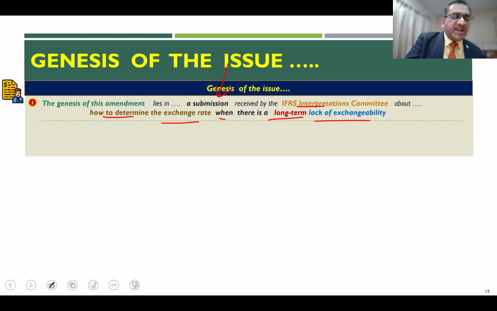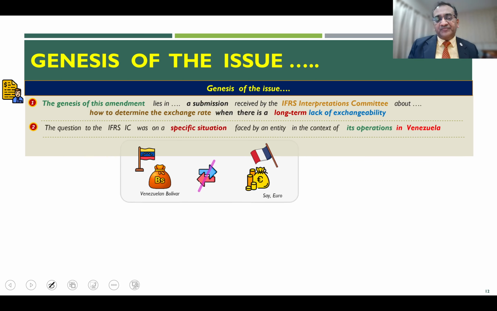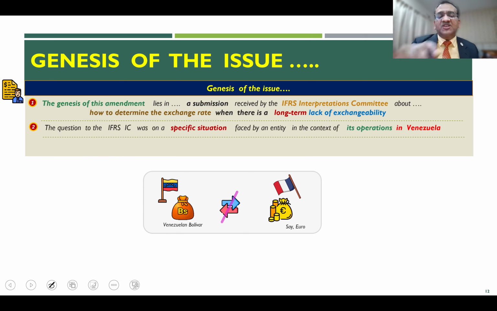This request came with a specific context from Venezuela, about a situation faced by a preparer of financial statements in the context of its operations in Venezuela.